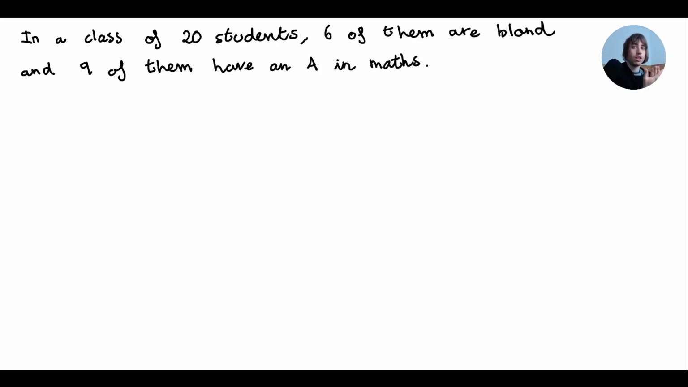Alright, let's do this exercise. We're going to be studying a couple of things, and after this, I'm going to vanish from the internet. Okay, so in a class of 20 students, 6 of them are blonde. And 9 of them have an A in maths. Okay, perfect. Let's determine the following probabilities.